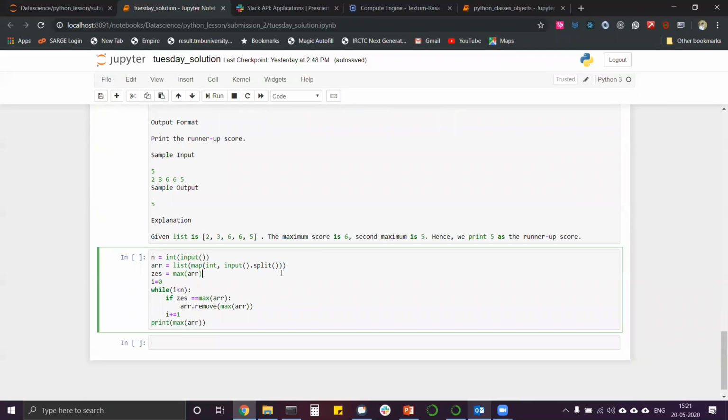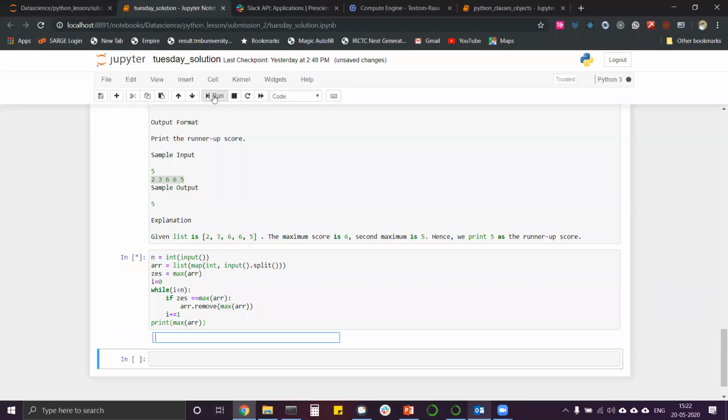So what we did is we used a method called map that we have actually discussed in the revision section, if you remember. We take an input and create an array using a list. You remember that array? This is where we wanted to use the array thing, but we remember that an array cannot be used directly. So we use the list and map the input to integers and split it. Then we find the maximum of the array, and then we loop through it and print out the result.